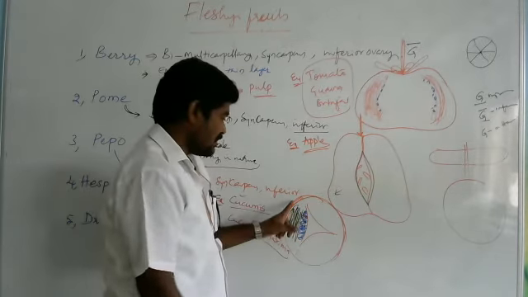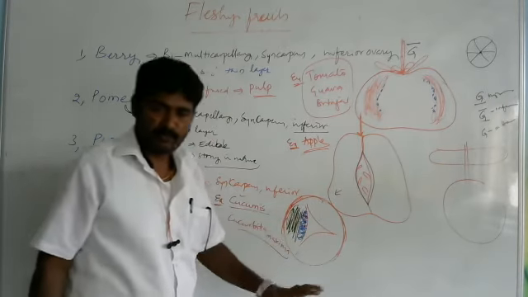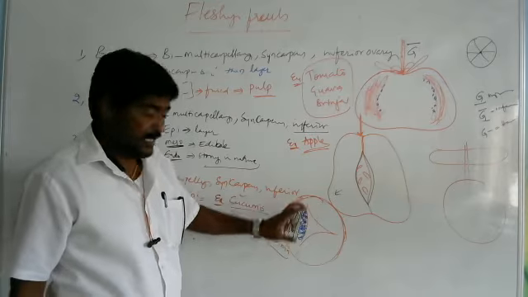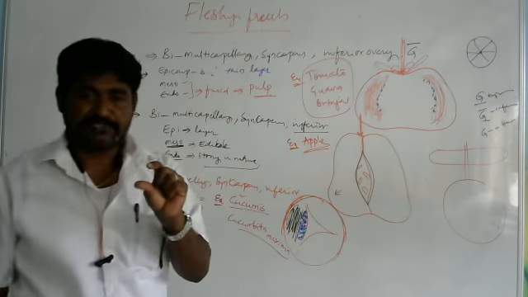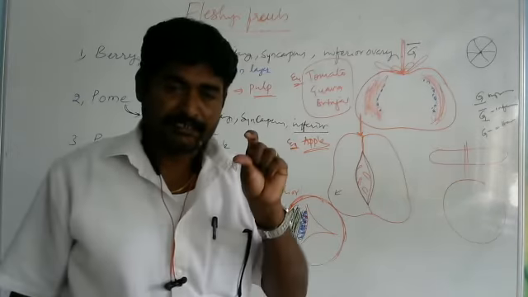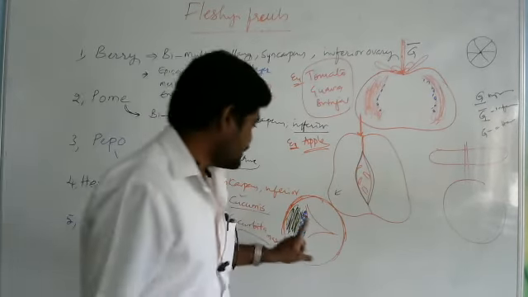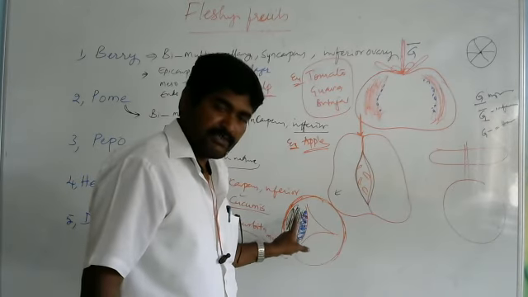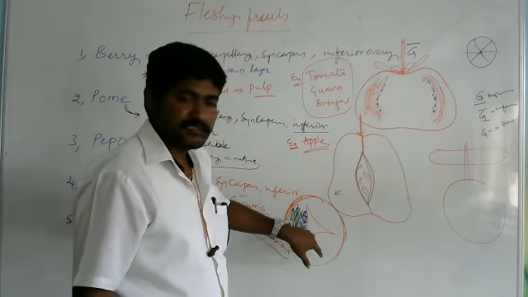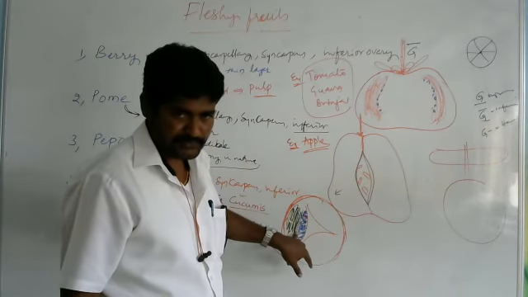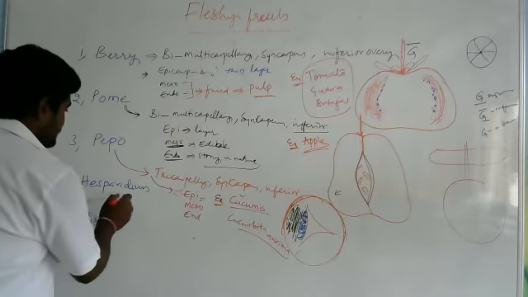The upper part, or epicarp, we should remove. In the inner part, a small spongy layer is present, which consists of the seeds. That is the endocarp. The edible part is actually the mesocarp, even though we can eat the endocarp also. Is it clear?